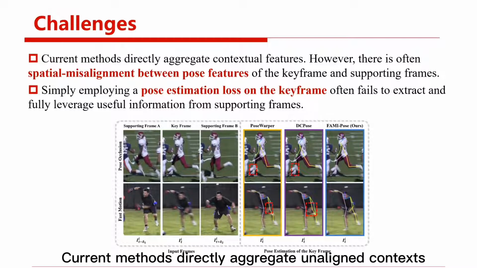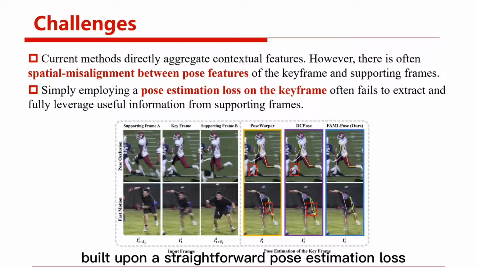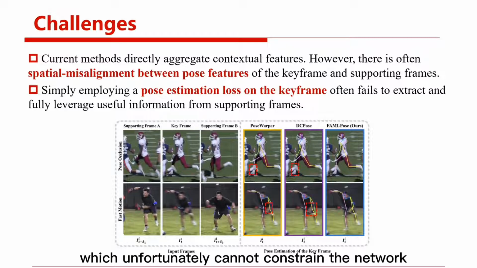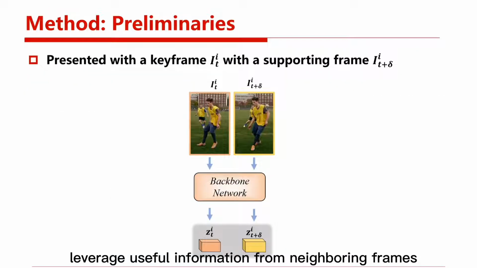Current methods directly aggregate unaligned context across frames, resulting in misalignment between pose features of the current frame and neighboring frames. More importantly, existing approaches build upon a straightforward pose estimation loss, which unfortunately cannot constrain the network to fully leverage useful information from neighboring frames.